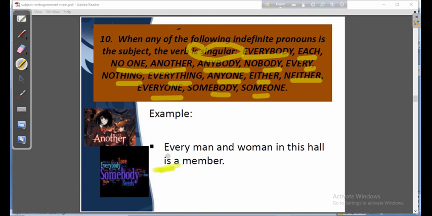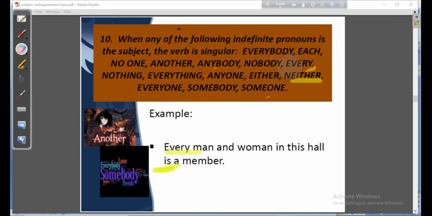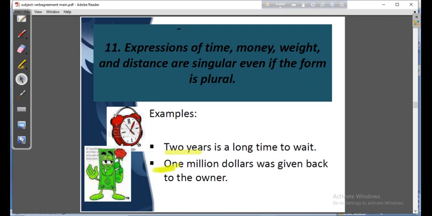So here the subject has every, an indefinite pronoun, and the ground rule is it will take a singular subject, and that is why it has become each. Have you understood, my dear students? I think you have understood. Let us move to our next rule.